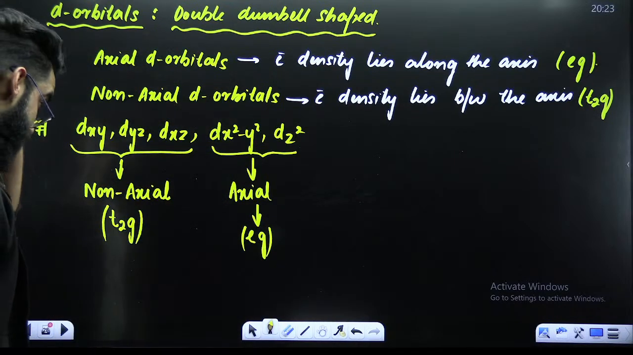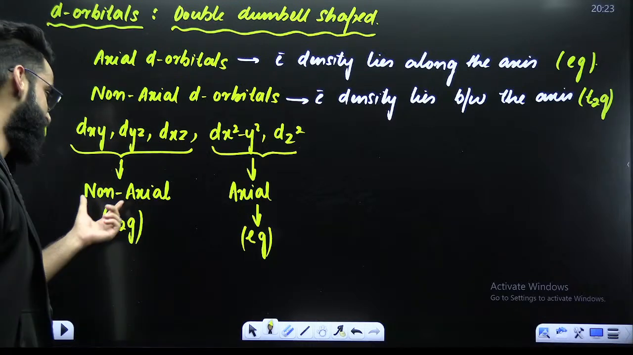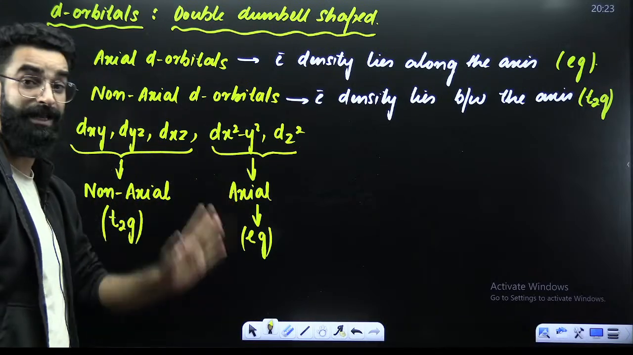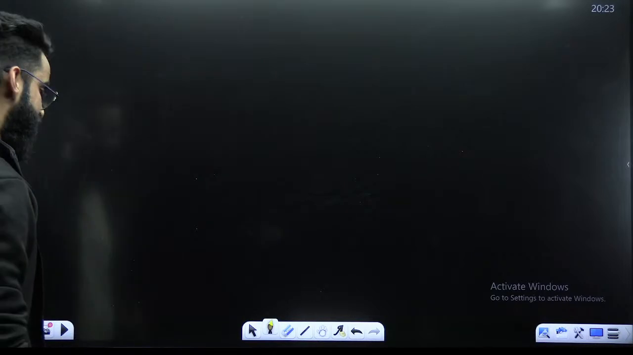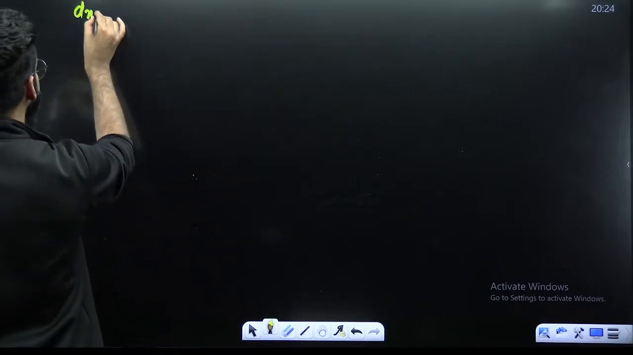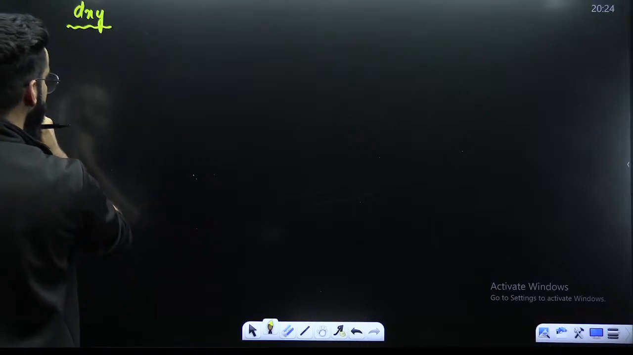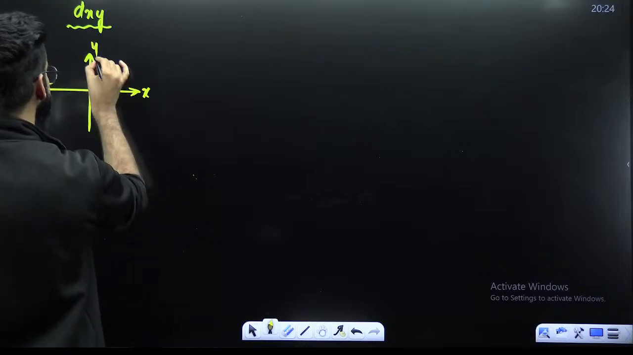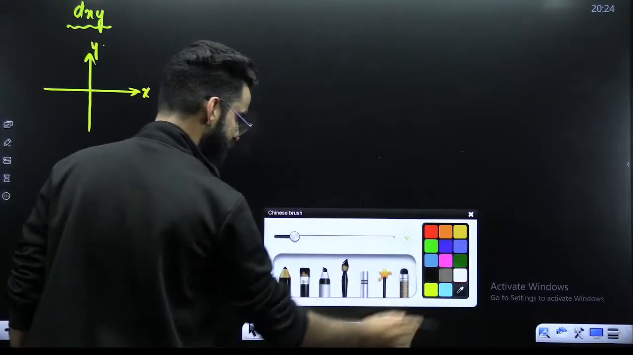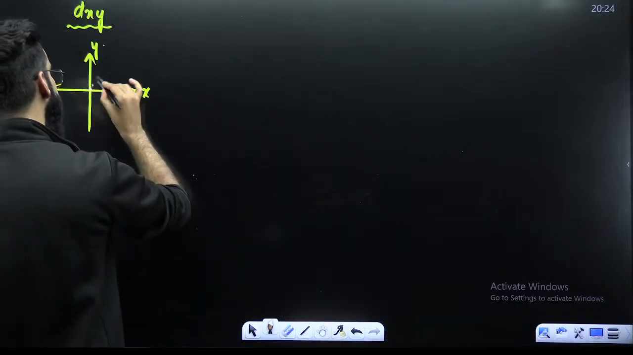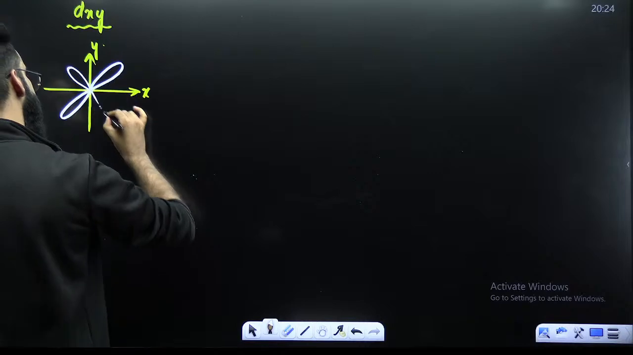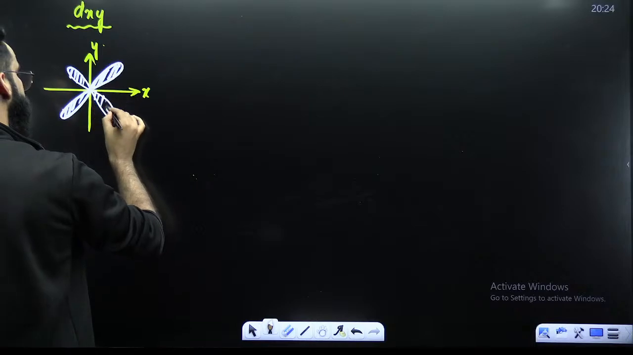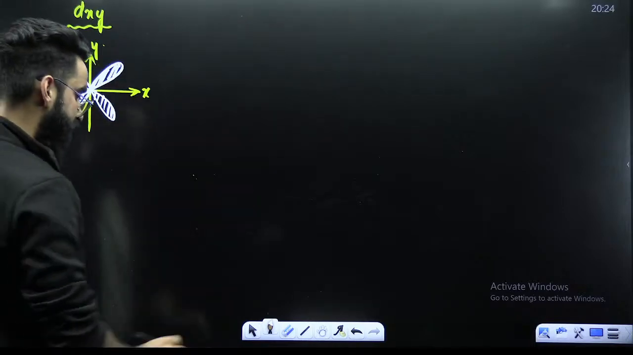Now, how exactly do they look like? First of all, as I told you, in case of non-axial orbitals, the electron density lies between the axes. Here the electron density lies along the axis, right? So, one by one, we'll check about them. For example, you talk about dxy. How does dxy look like? Calling this as x-axis, calling this as y-axis, the electron density will lie between the axes. This is how your dxy will look like.